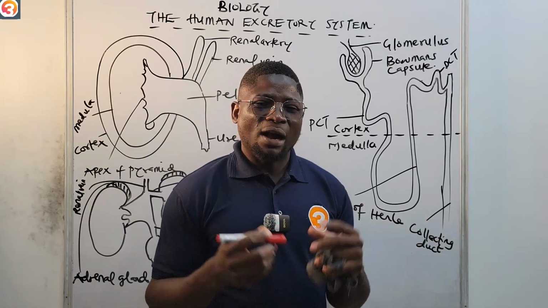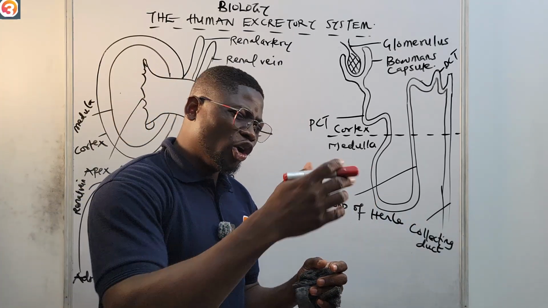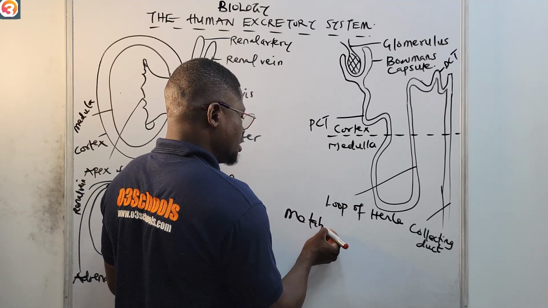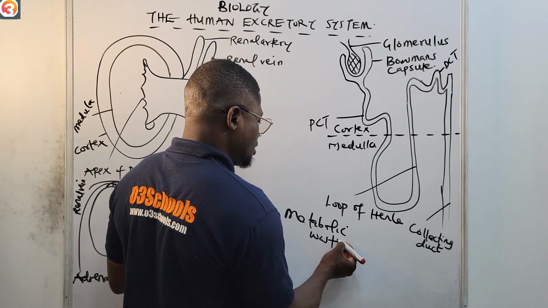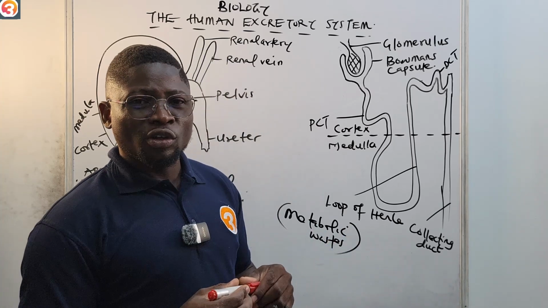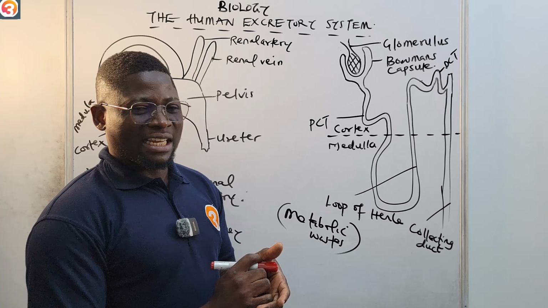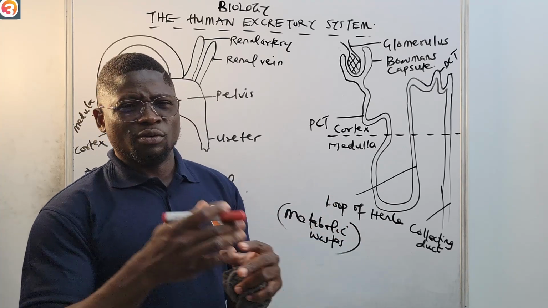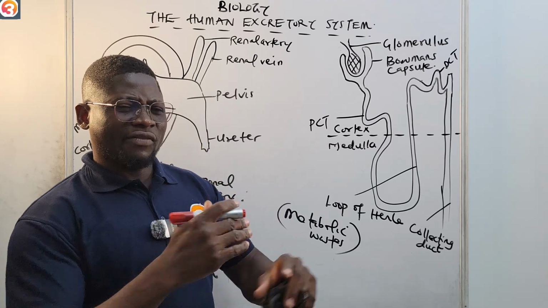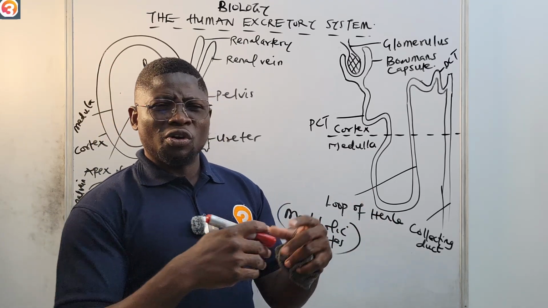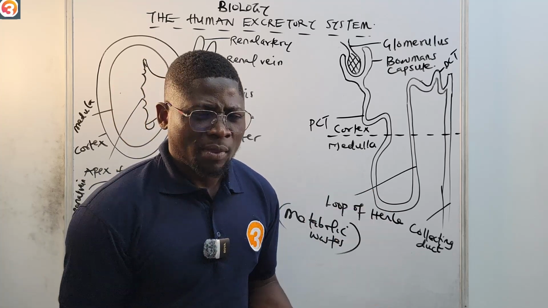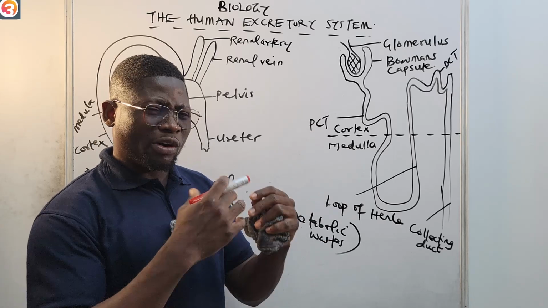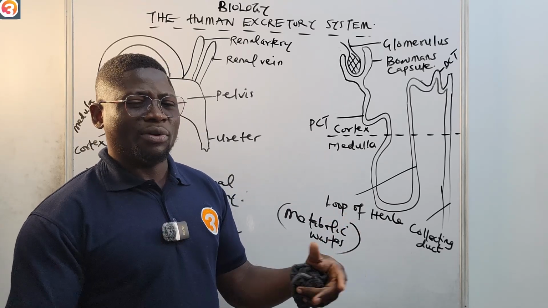So metabolic wastes are wastes that are produced from all of these chemical reactions that are taking place. Also, in the previous class, we distinguished between excretion and egestion. We talked about excretion being a very broad process of removal of unwanted waste, of all unnecessary things from the body. We say it's the removal of nitrogenous metabolic waste from the body.